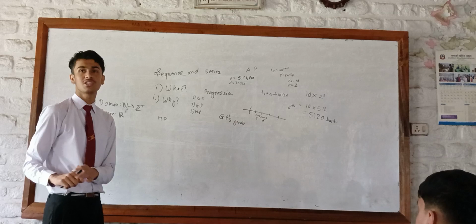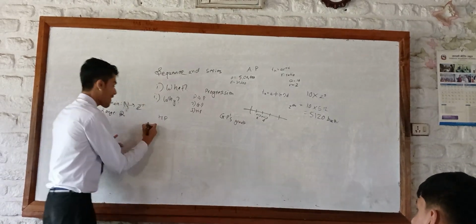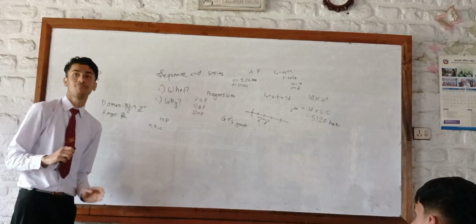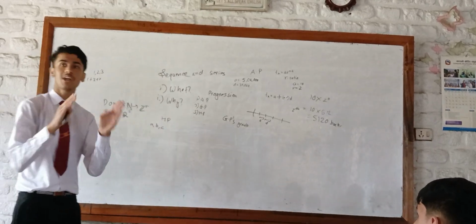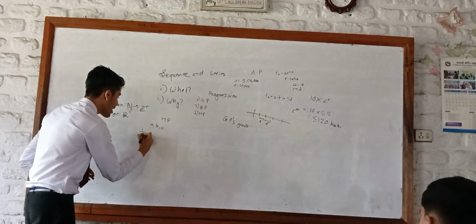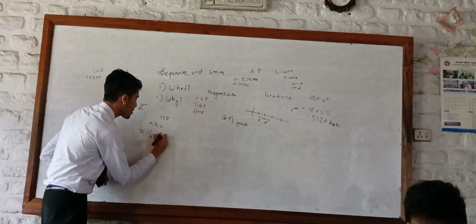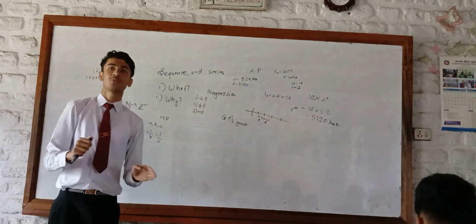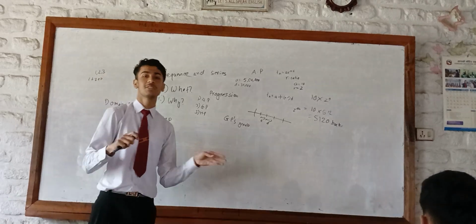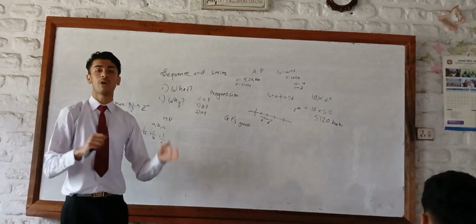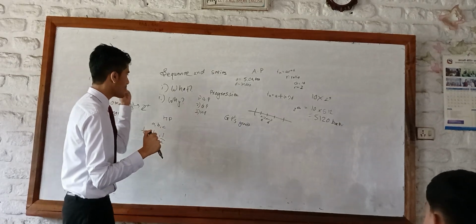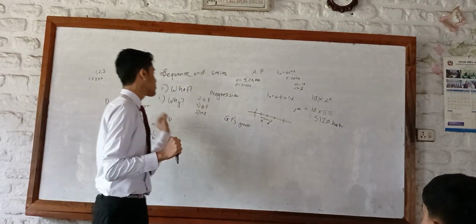Now a harmonic progression can be defined as: if A, B and C are three terms of an arithmetic progression, if these three are separated by a common difference, then 1 by A, 1 by B and 1 by C, the reciprocal of these values, are said to be in a harmonic progression. Harmonic progressions are used in music theory in order to understand how octaves and all these things work. So this is the basic concept behind progressions.